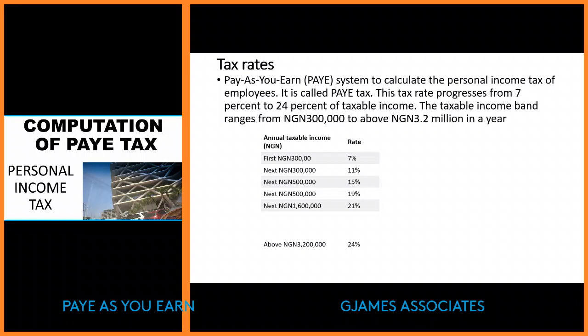The higher you earn, the higher you are going to pay. Maybe I should say it again slowly: the higher you earn, the higher you are going to pay. So that is why I said in the first place, it is in your interest to know how your income is being taxed.